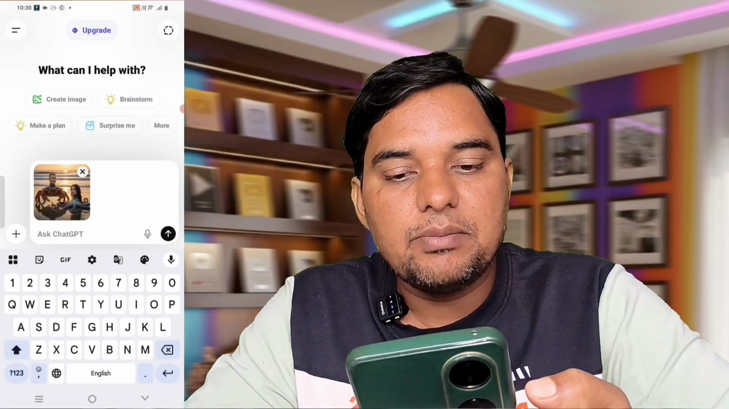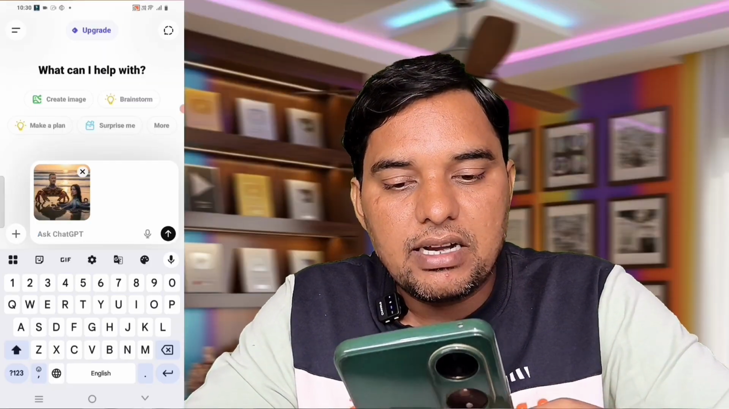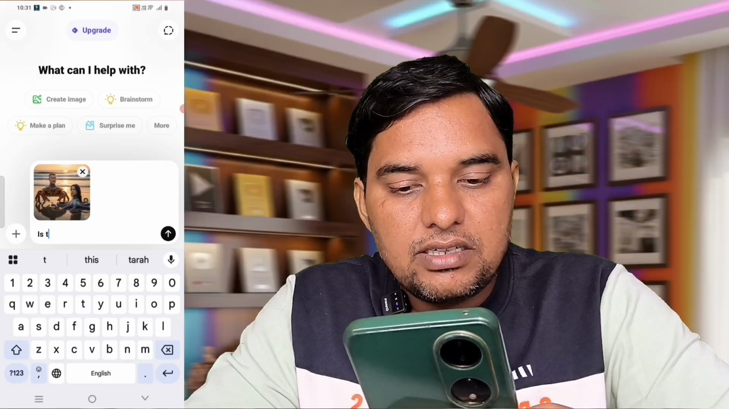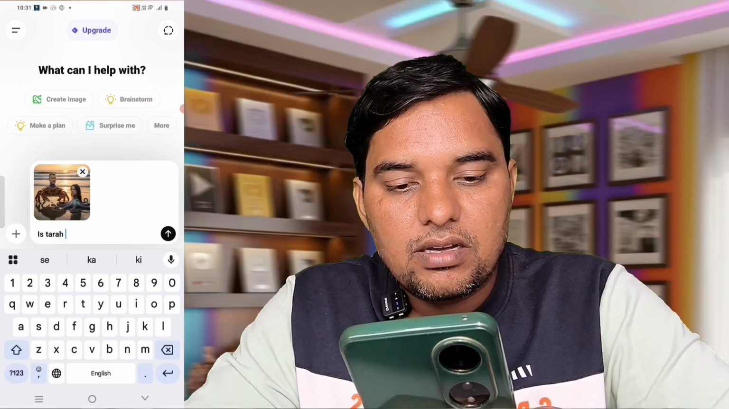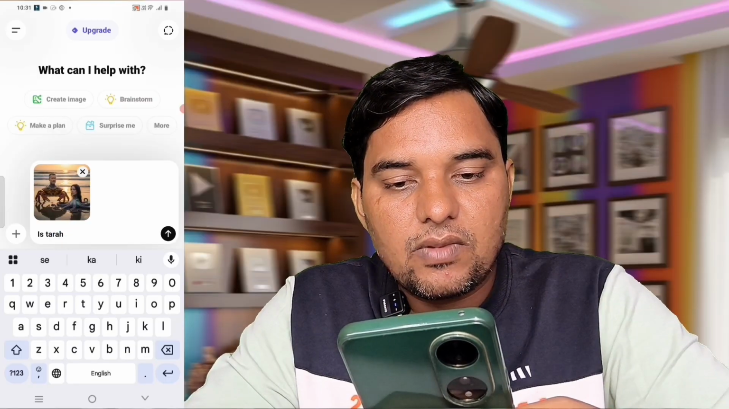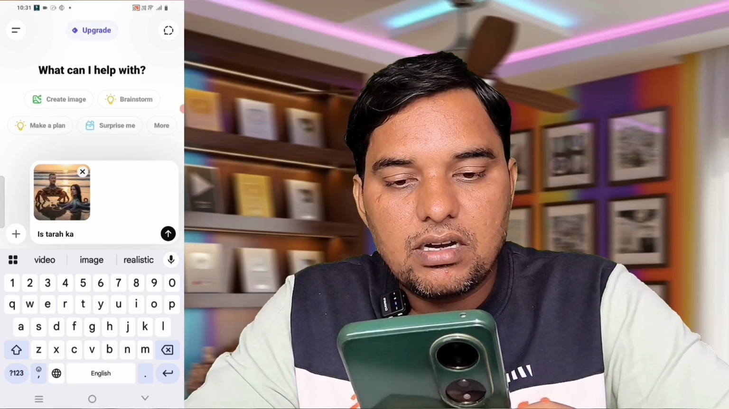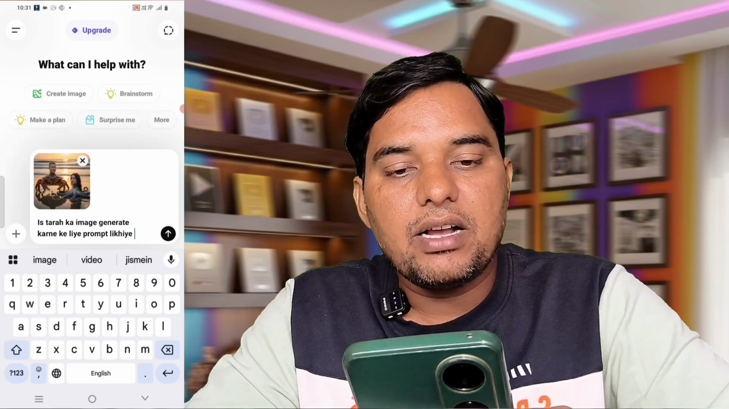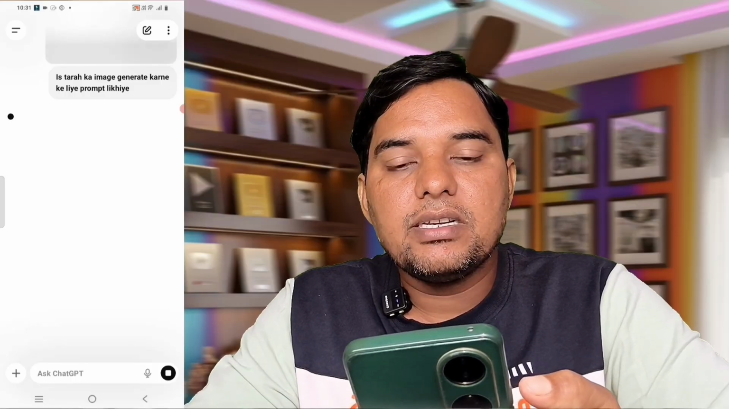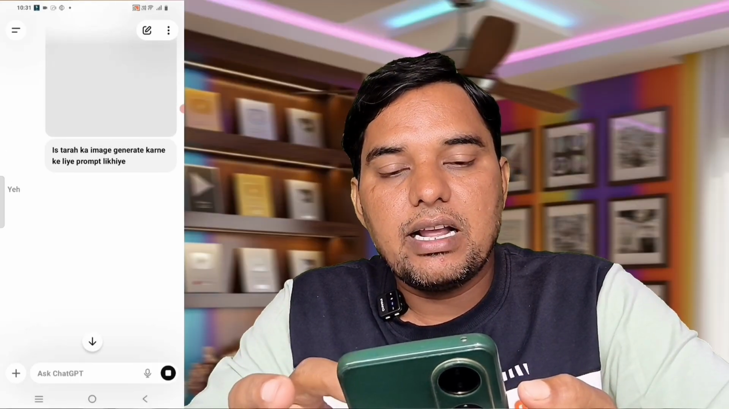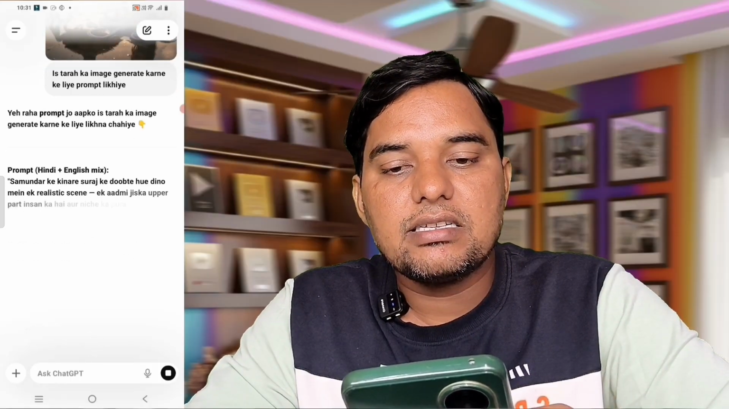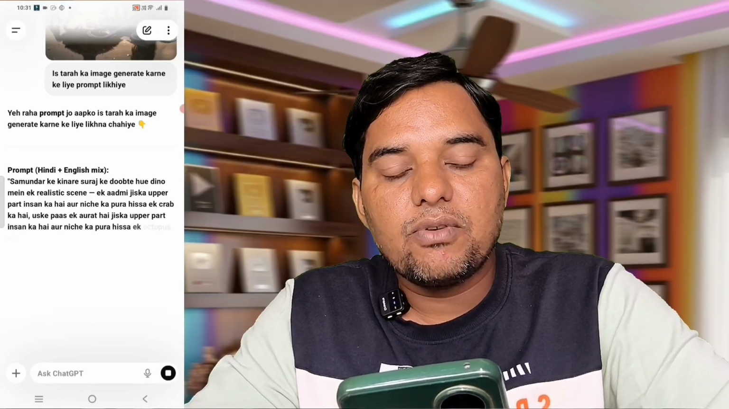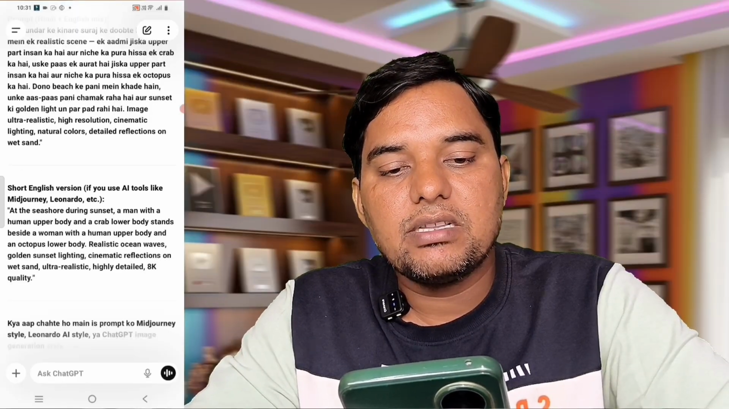Next, you just need to give ChatGPT a short command. What command? Simply say, write a prompt to generate an image like this. Alright, we've given it a short command. Now, we'll click Done here. Now ChatGPT will analyze this photo, and after that, it will give us a prompt to generate the same kind of photo. As you can see here, our prompt is ready.